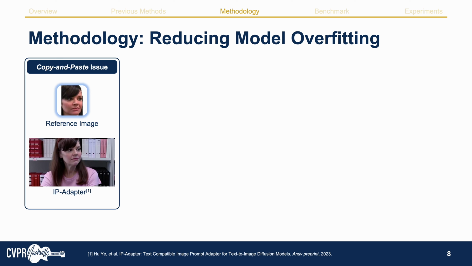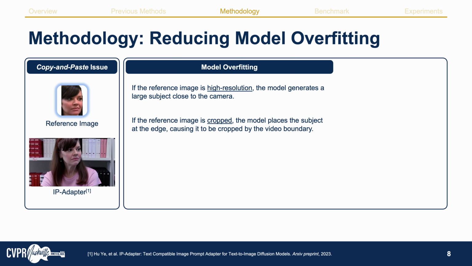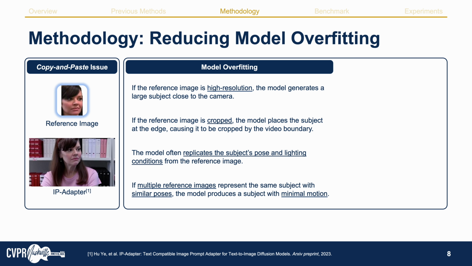unseen scenarios. To explain this effect more comprehensively and technically, we found that our model tends to overfit on the training dataset. During training, when the reference image is high resolution, the model generates a large subject close to the camera. If the reference image is cropped, the model places the subject at the edge, causing it to be cropped by the video boundary. The model often replicates the subject's pose and lighting conditions from the reference image. If multiple reference images represent the same subject with similar poses, the model produces a subject with minimal motion.